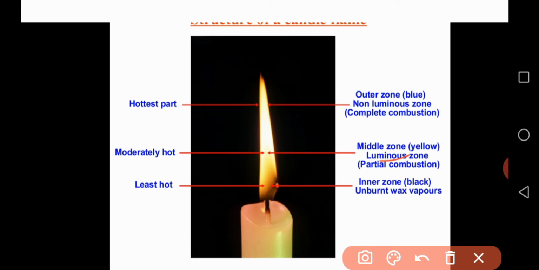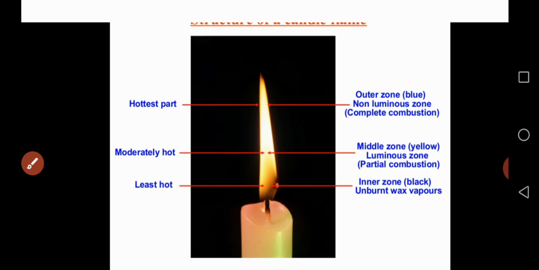So next, coming to the last zone of this candle flame, that is the inner zone. In the inner zone, there is unburnt vapor of the fuel, and the color is black and it is the least hot part. What's the color of the flame in the inner zone? That is black. There is not that much heat here. So this is the least hot part, and there is also unburnt wax vapor in the inner zone.